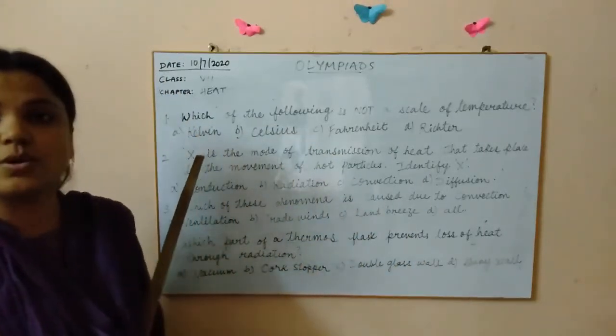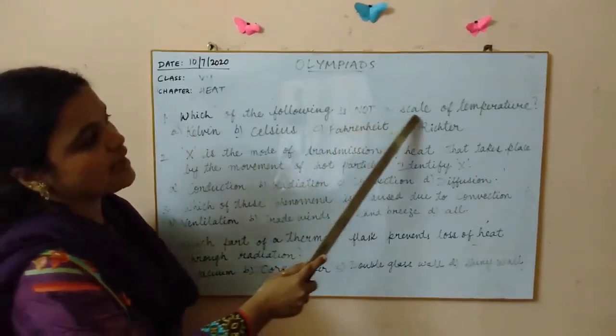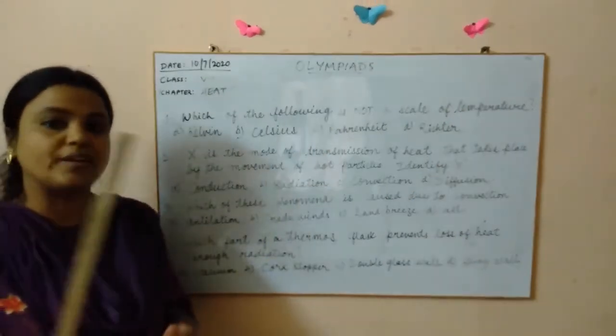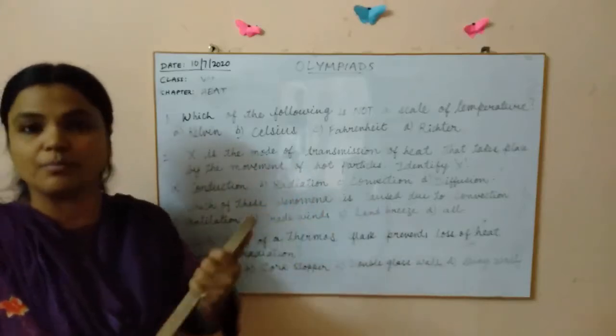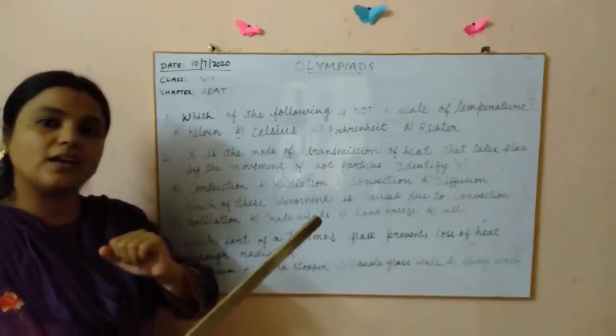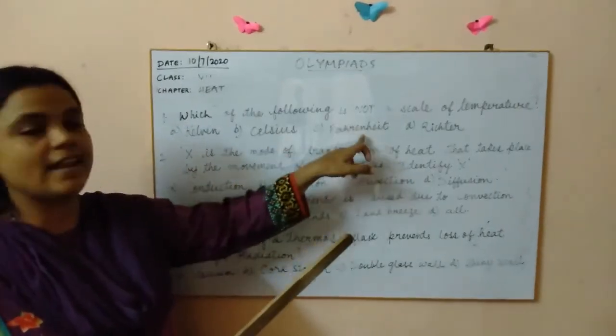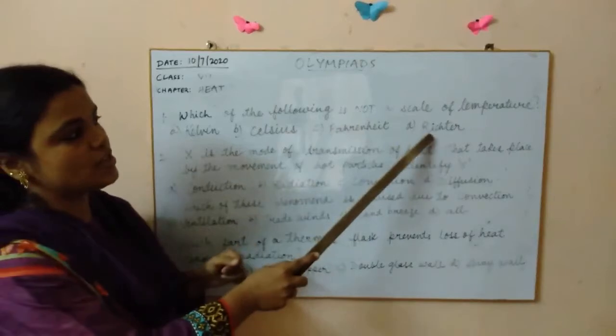So let us go to the first question. Which of the following is not a scale of temperature? We have learnt about temperature and how to measure temperature using different scales, isn't it? So how many scales do we basically have? Kelvin scale, Celsius scale and Fahrenheit scale. So what is not a scale?